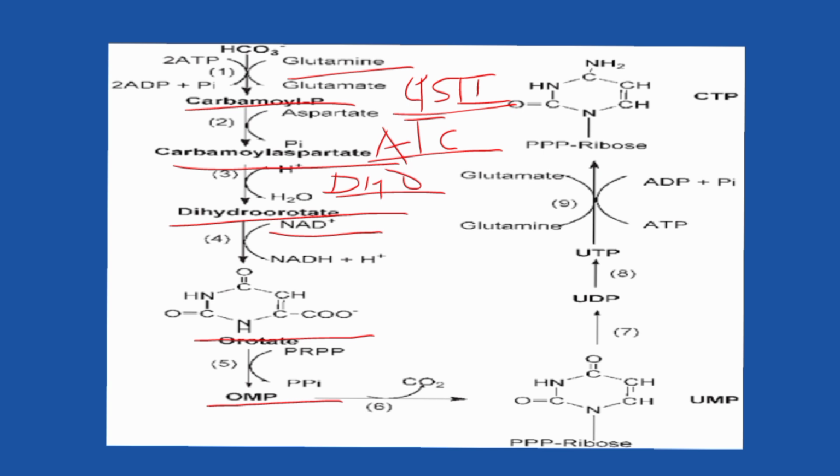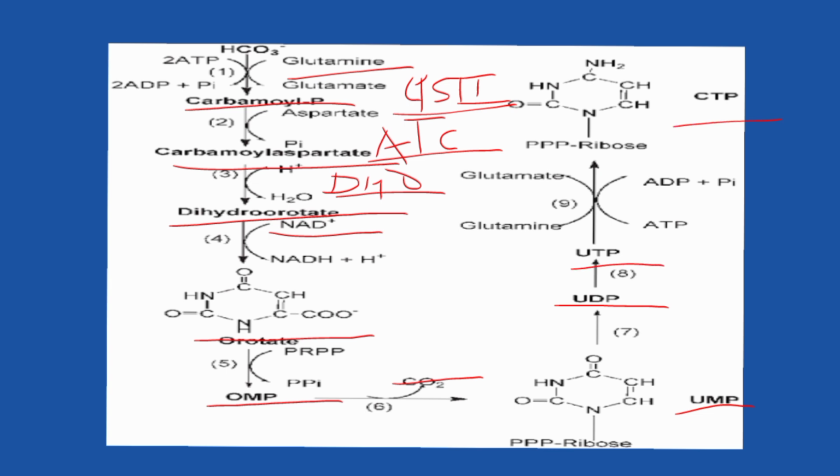OMP undergoes decarboxylation to form uridine monophosphate. By an ATP dependent kinase reaction, UMP is converted to UDP. UDP undergoes an ATP dependent kinase reaction to produce UTP.